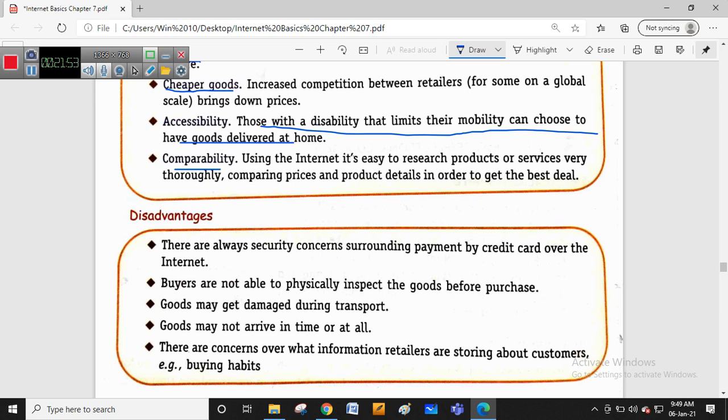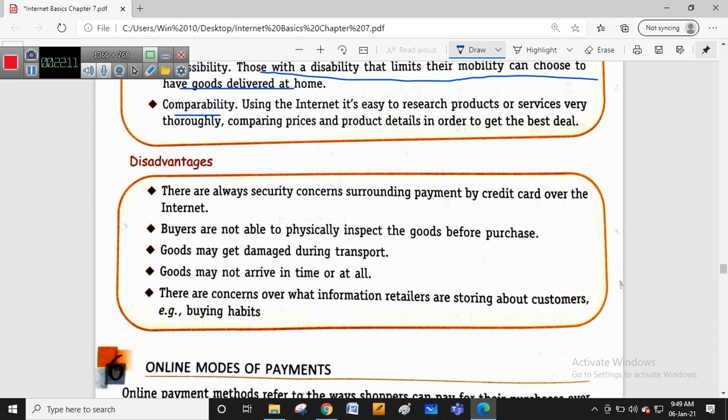What disadvantages do we face in e-commerce? Mainly security, especially at payment time, when we pay by credit card over the internet. The credit card details, once given, will be shared over the internet, and buyers are not able to physically inspect the goods. They can only see pictures on the mobile phone, but are unable to inspect the goods before purchase, meaning they don't know the quality of that particular product. That is one of the disadvantages.